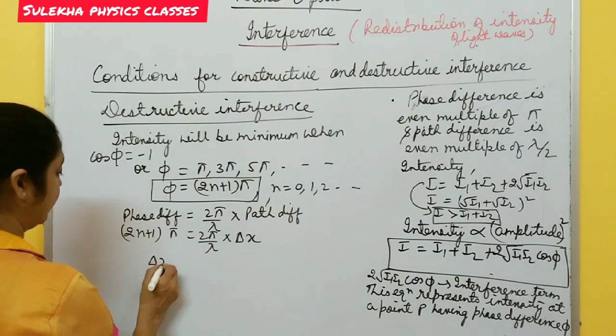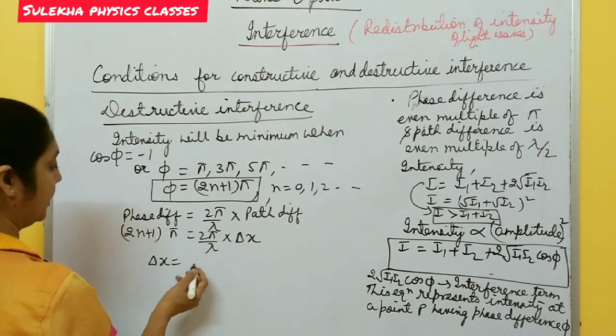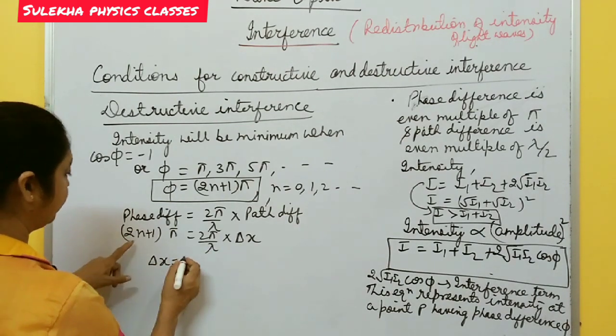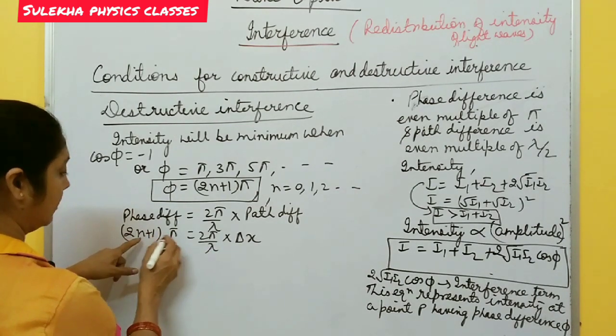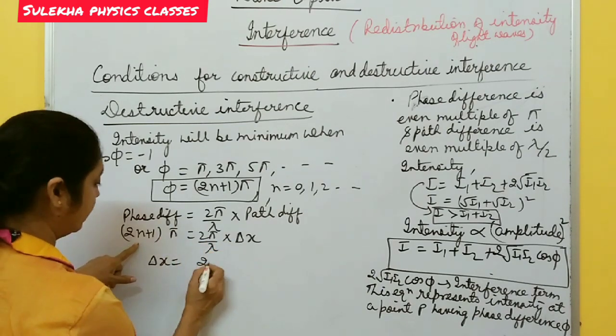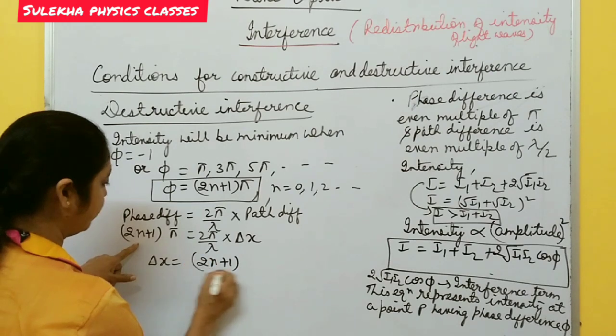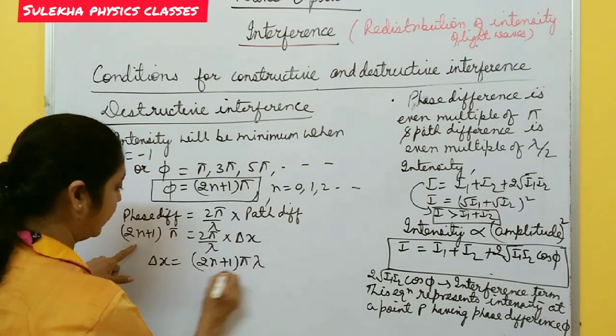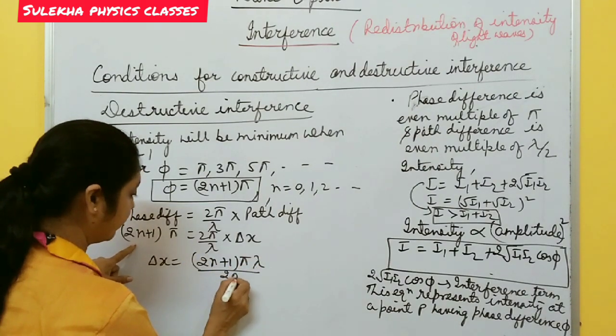Taking lambda to this side, this becomes twice n plus 1 pi lambda, and 2 pi on this side.